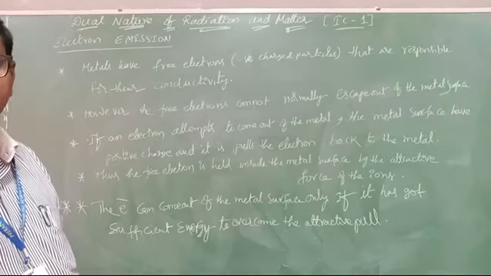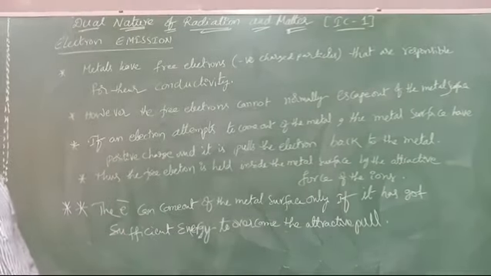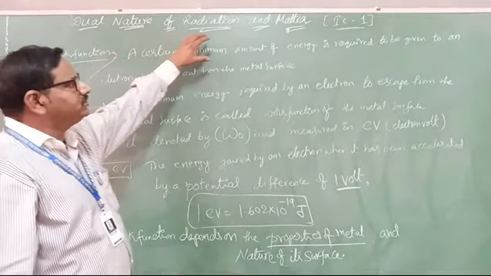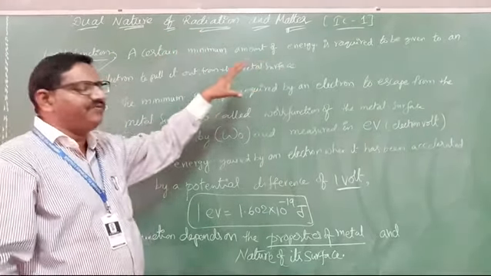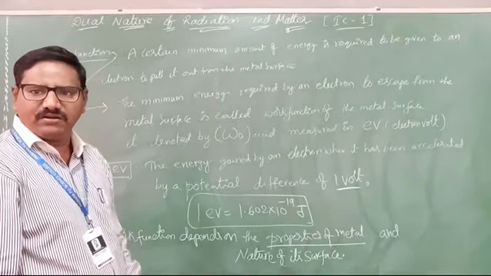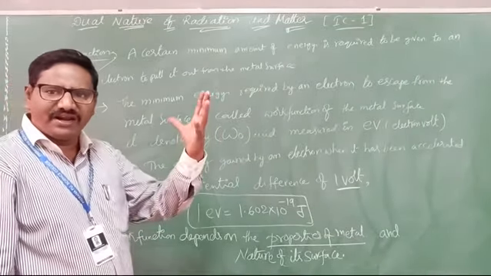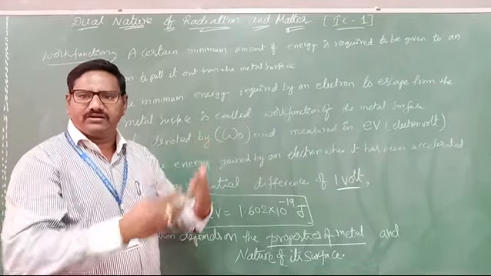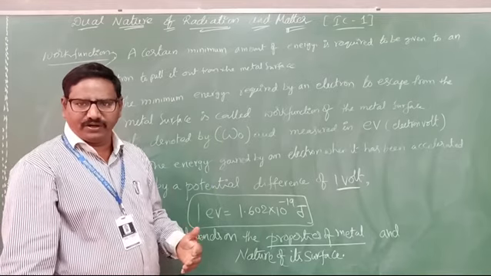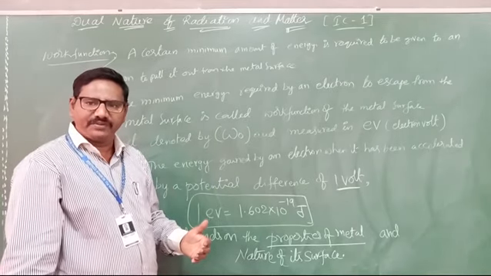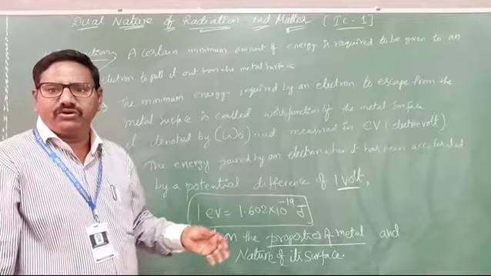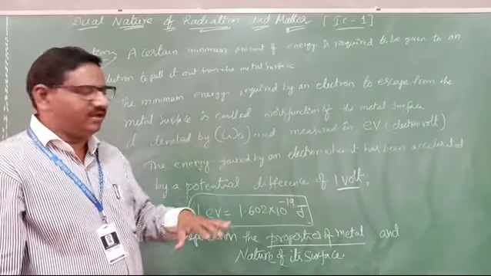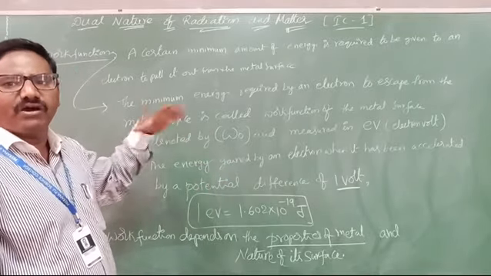If you give a certain minimum amount of energy to the metal surface, then the electrons will receive that energy and be pushed out from the attractive pull. It can then come out from the metal surface. So that minimum amount of energy required is called the work function.